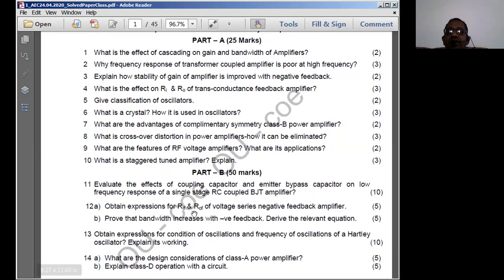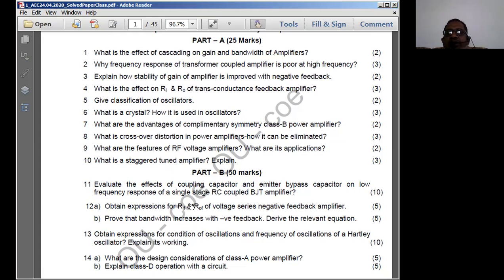In the entire AEC subject, 70% will be analysis and only 30% will be theoretical questions. Therefore, you have to practice more on this subject. There is no other way for you to practice the AEC subject because it involves mathematics. The mathematics involved is circuit analysis, so you have to compulsorily analyze the circuit, and to do that, you have to compulsorily practice.